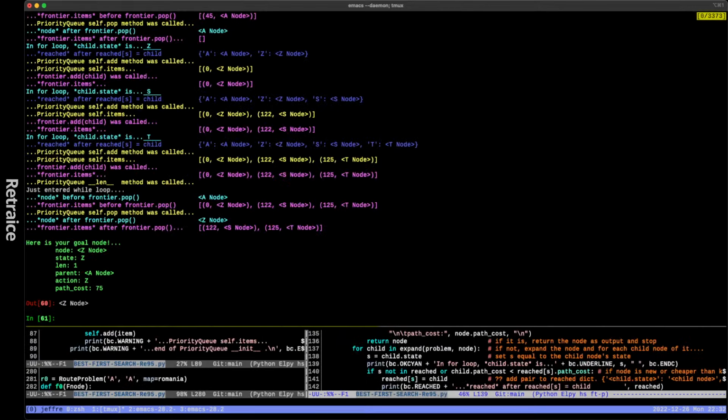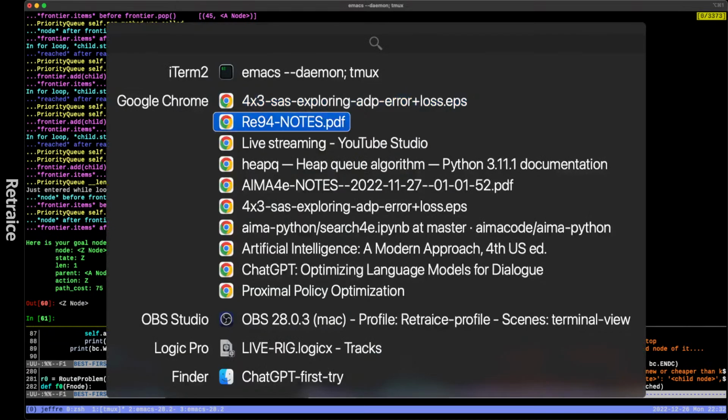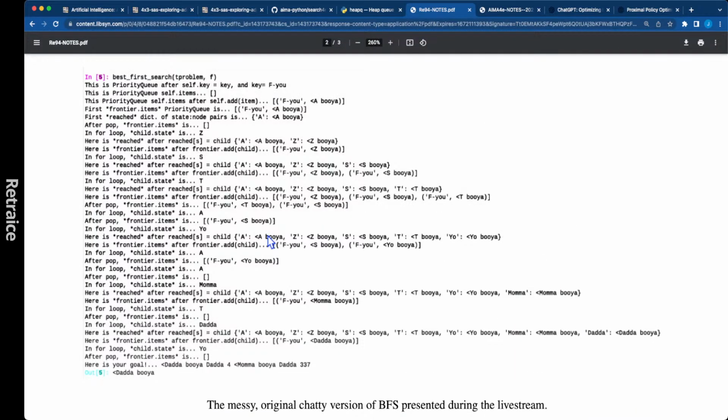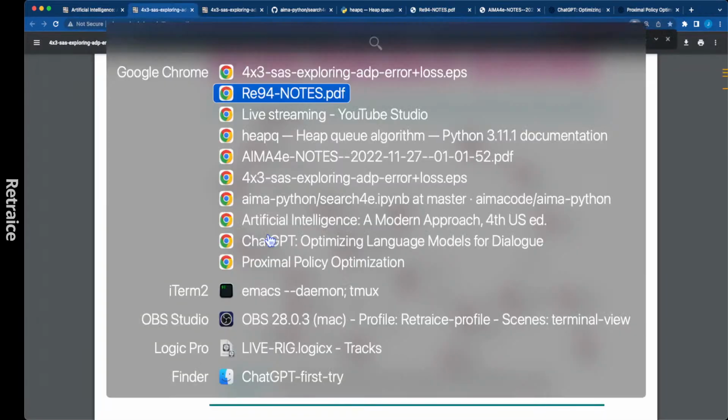These are the straight line distances from the node that we're at to these other nodes, 122 and 125, 140 and 118. I did this earlier today.